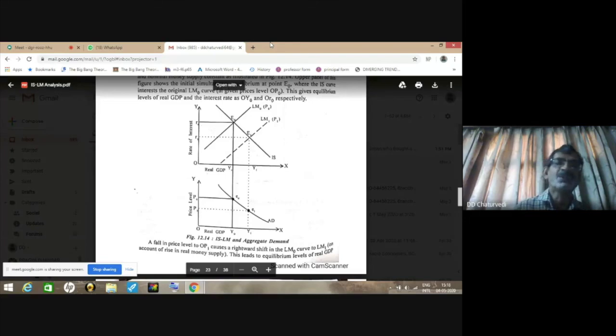So corresponding to OP naught, the income level is OY naught, and corresponding to reduced price OP1, which leads to an increase in money supply, shown by the rightward shift in the LM curve, we are at new equilibrium point E1. So if you join E0 and E1, you will get the aggregate demand curve in the lower panel of diagram 12.14. And this is derived through changes in price which lead to a change in the LM curve.